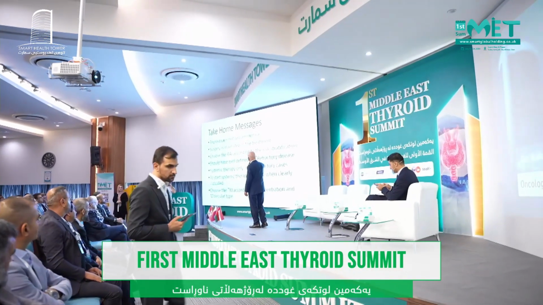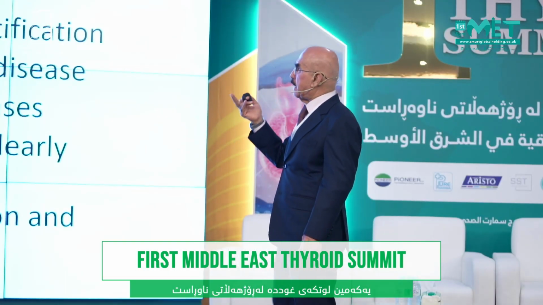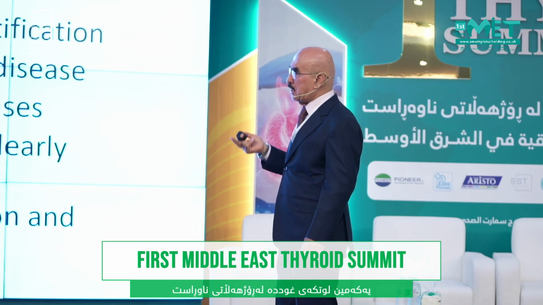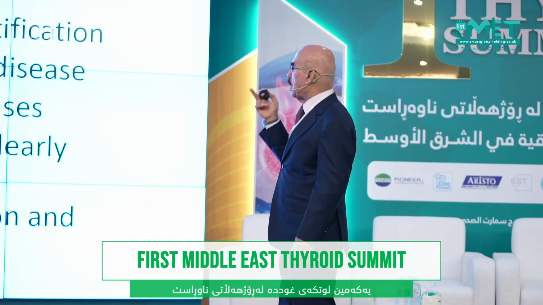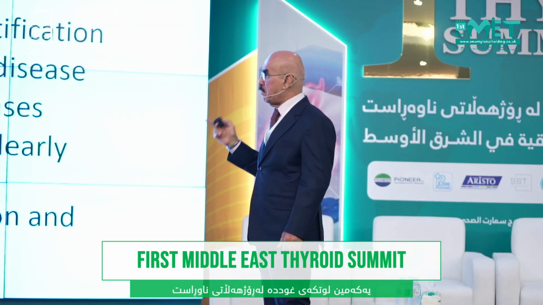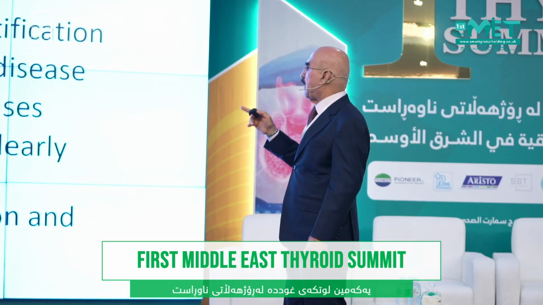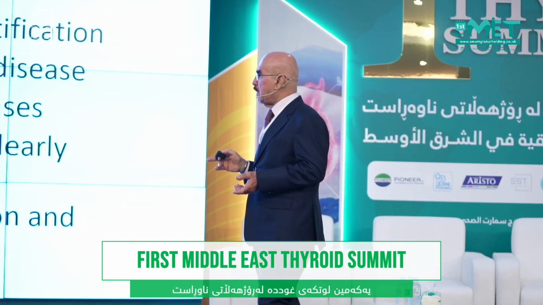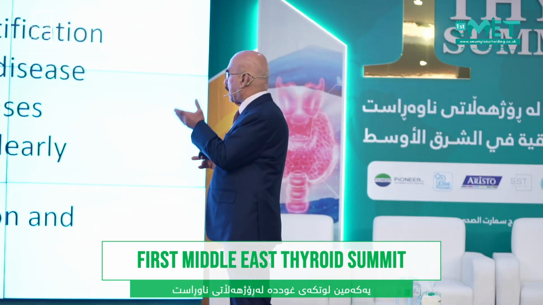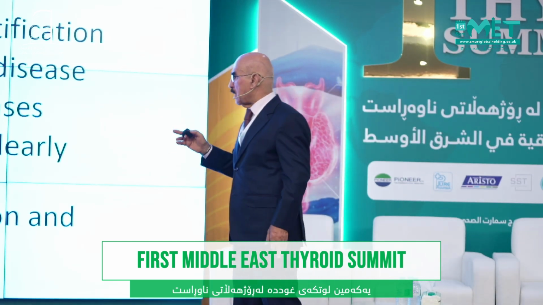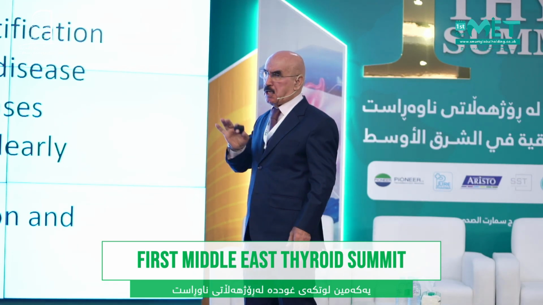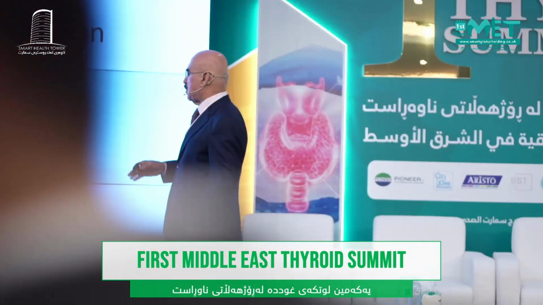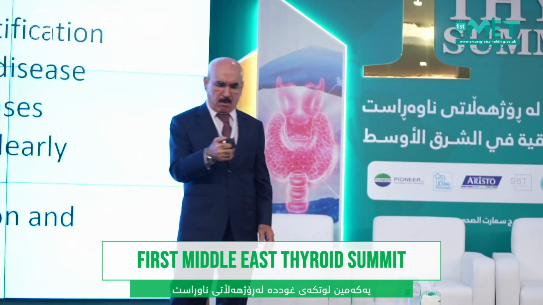So my take-home message for thyroid cancer is that it is not an uncommon cancer. Surgery is the main step in the treatment. Choosing radioactive iodine according to the risk stratification is important, and you should have a well-defined radioactive-refractory disease to start the systemic therapy. Systemic therapy is only for radioactive-refractory disease, to start the therapy when clearly indicated, not in all of them, and choose the TKI according to differentiation and the molecular type of thyroid cancer.